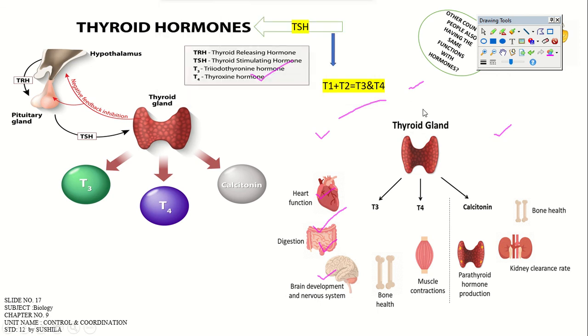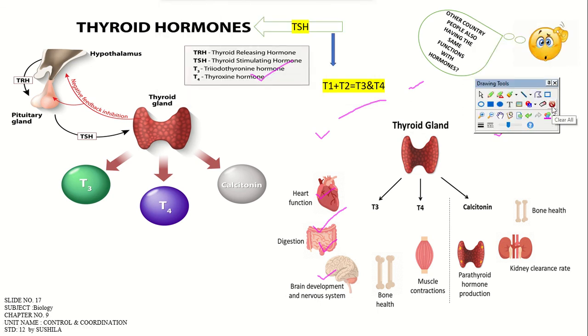Okay, here just look at your screen, the thyroid hormone, what it does. The thyroid stimulating hormone will be forming two molecules, T1 and T2. While combining these two forms, they will be producing T3 and T4, right?